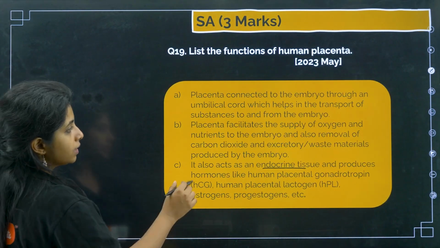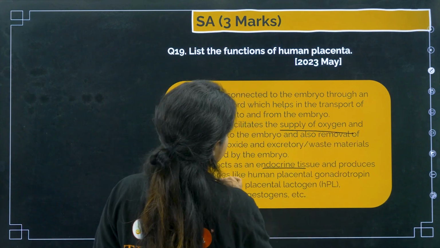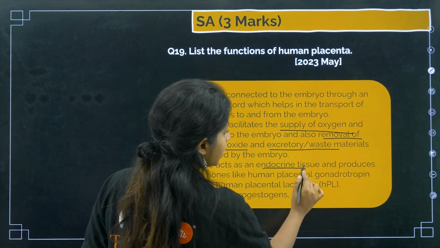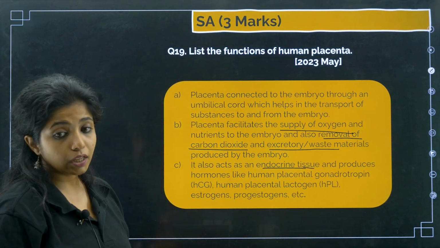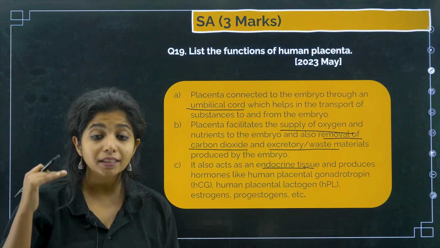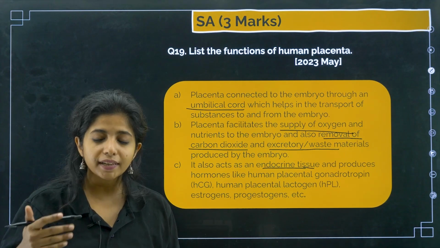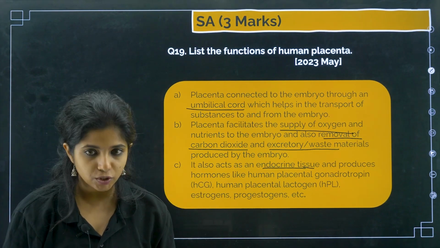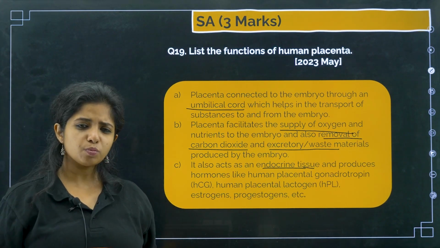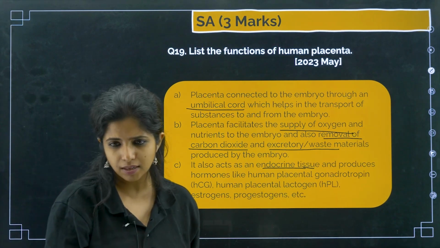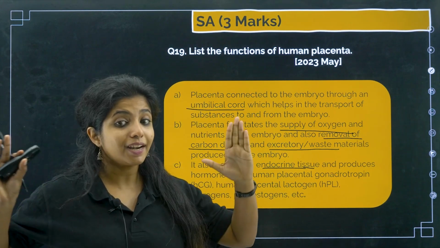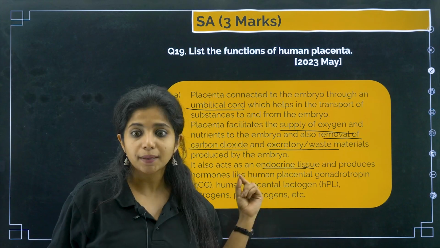Cool. So these are the things you can underline. You can write supply of oxygen, removal of carbon dioxide and excretory waste, and then you can write endocrine tissue, underline it. Without underlining, you are messing up things. Umbilical cord, underline it. So in an answer, underline things that are very much useful for the reader to understand what you have written. Sometimes they do not have time to waste, so they'll just read it, and if they are not finding many points, they will just give you comparatively fewer marks. So you have to make sure that your answer is clearly standing out. For that, you have to underline the important terms.